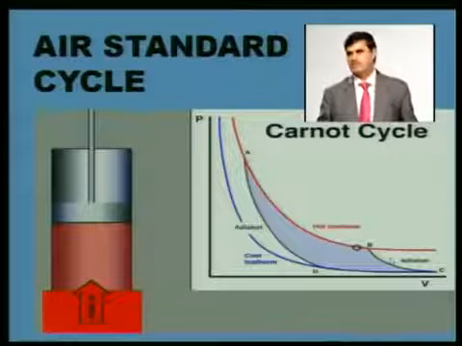All the actual cycles, whether Otto cycle or Diesel cycle or Atkinson cycle or Joule cycle, any cycle which you are using for the purpose of conversion of heat into work, they are less efficient than this cycle. They are also air standard cycles, but this cycle, which is converting heat into work, taking heat at constant temperature and rejecting heat at constant temperature, is the most efficient cycle, but not 100%, because from B to C we are rejecting heat to the surroundings, which is wastage, and that's why its efficiency is not 100%.